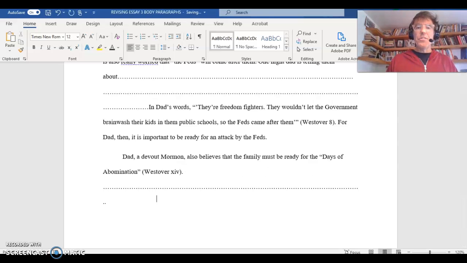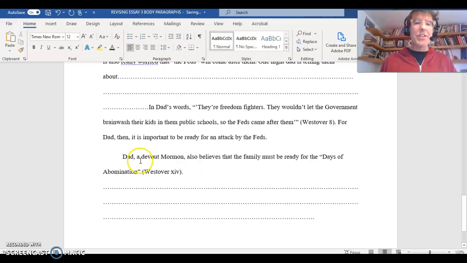His religious beliefs about the, what is the days of abomination anyway? This needs a lot more information. So now I'm really starting to expand the paper. This is what we call divide and expand. You're going to make a new paragraph because your reader has no idea what you're talking about. You need a bunch more information. You need explanation. Okay?